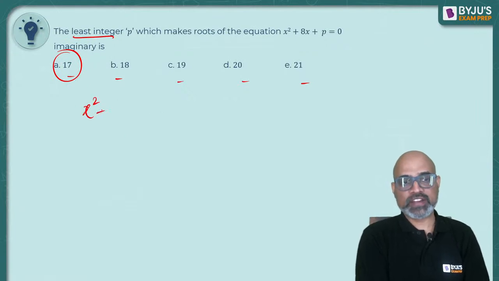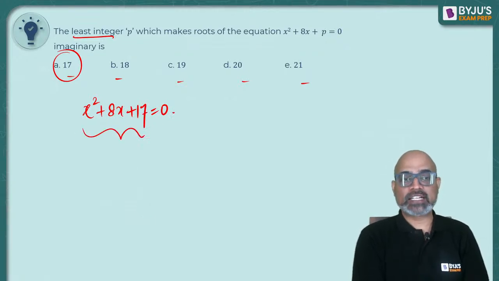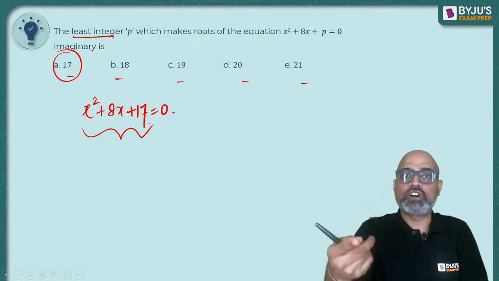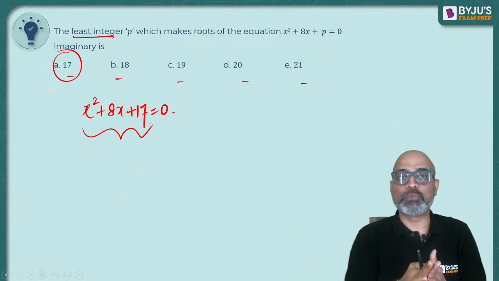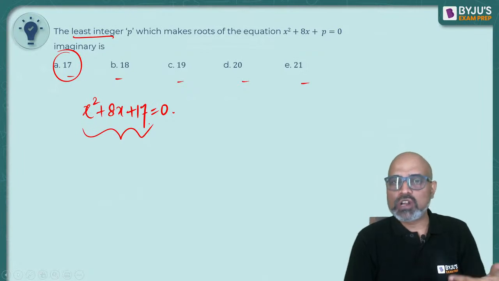So if I put 17 instead of p, this is what I will get. Okay. Will you be able to factorize it? So this is where your practice on quadratic and factorizing it is going to be helpful. If you're quick at it, if you're practiced enough, you can very quickly factorize it, or you'll be like, it's not happening, it's not happening. Can you factorize it?